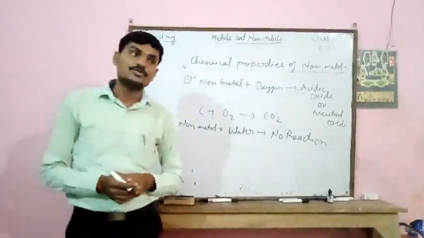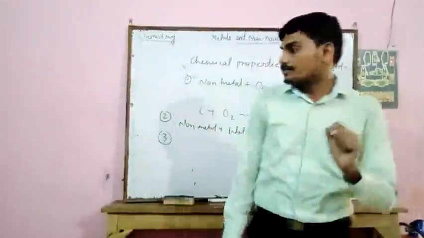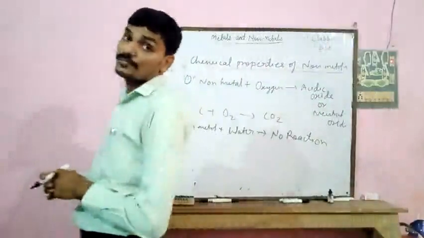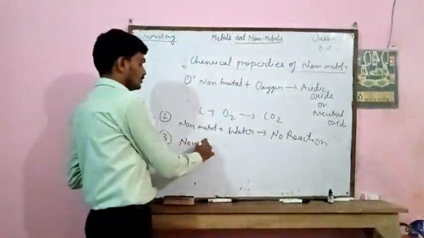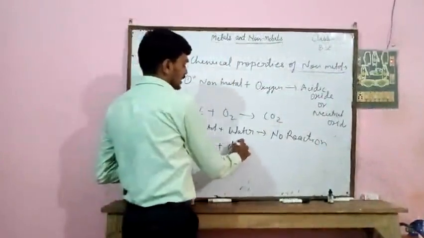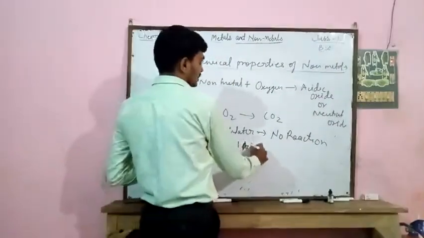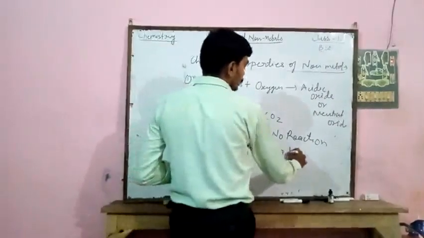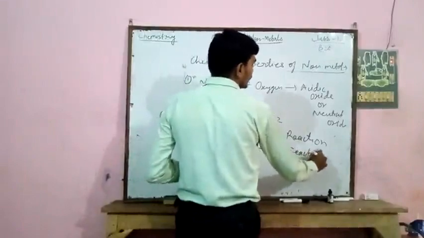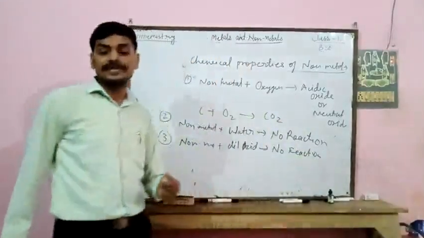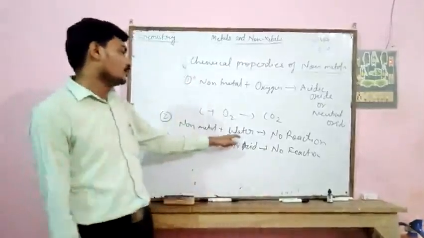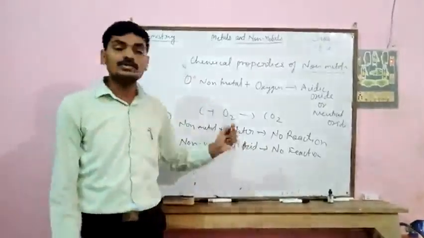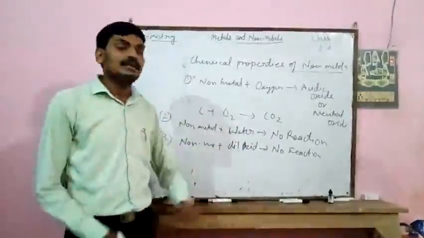Next property is reaction of non-metal with dilute acid. Here also there will be no reaction. Non-metals do not react with water and non-metals do not react with dilute acid.